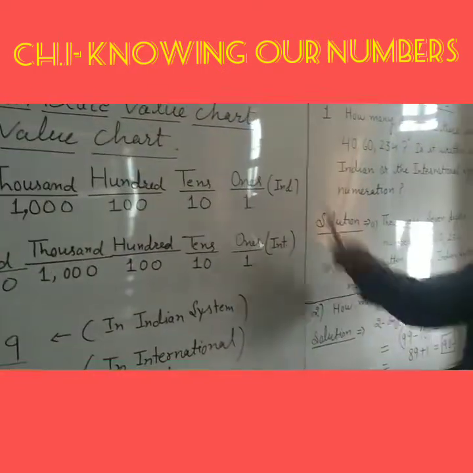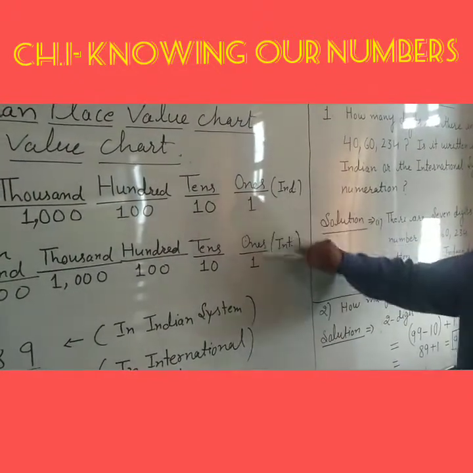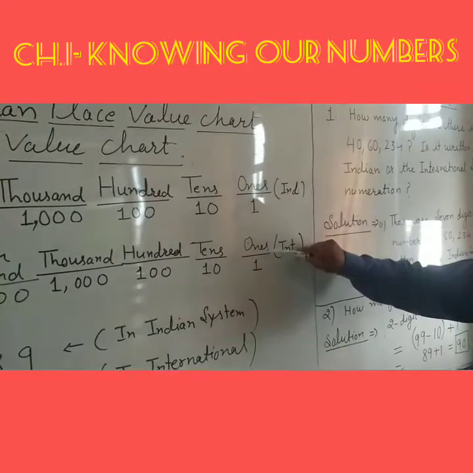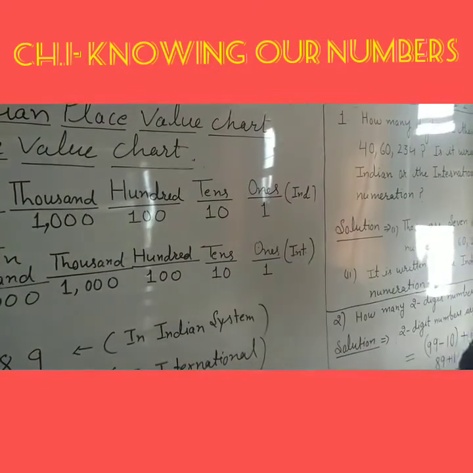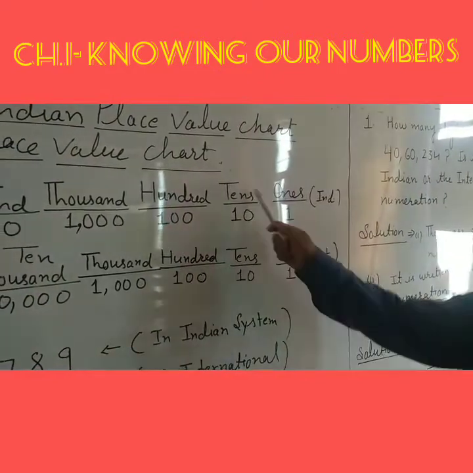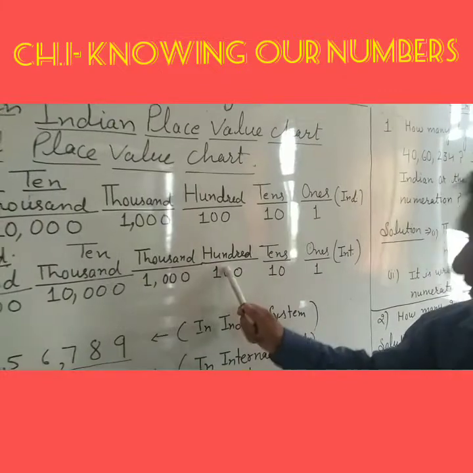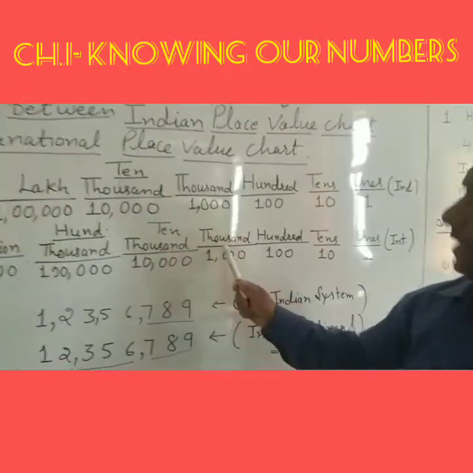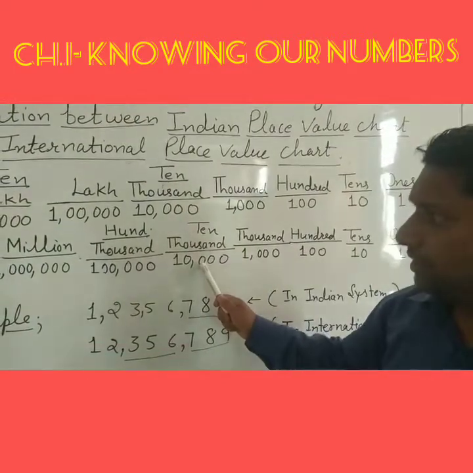So let's take the first place in both systems. You can see here the names are the same. The first place in both systems is called ones. The second place has the same name, tens. The third place is named 100. The fourth place is named 1000. The fifth place is named 10,000.